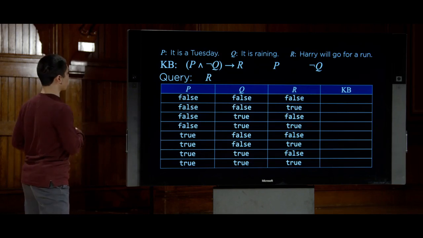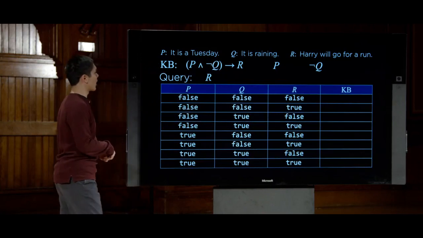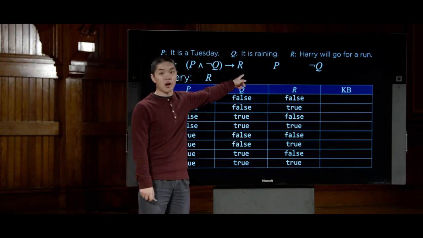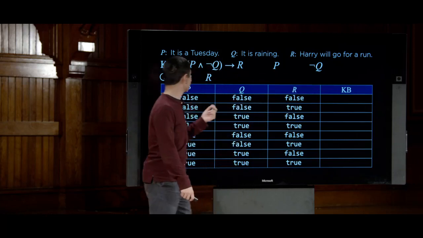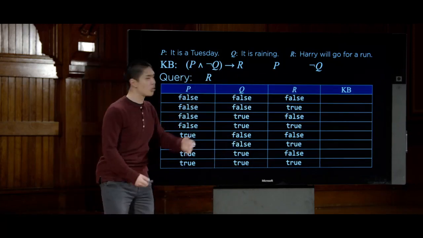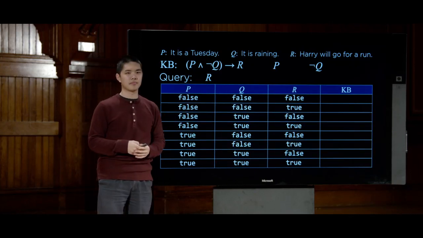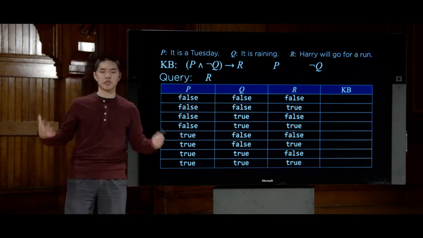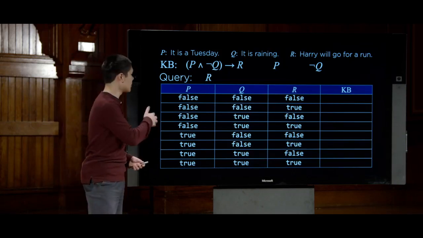So again, we'll work with the same example. P is it is a Tuesday. Q is it is raining. R is Harry will go for a run. Our knowledge base contains these pieces of information. P and not Q implies R. We also know P, it is a Tuesday, and not Q, it is not raining. And our query, our alpha in this case, the thing we want to ask is R. We want to know, is it guaranteed, is it entailed that Harry will go for a run? So the first step is to enumerate all of the possible models. We have 3 propositional symbols here, P, Q, and R, which means we have 2 to the 3rd power, or 8 possible models.